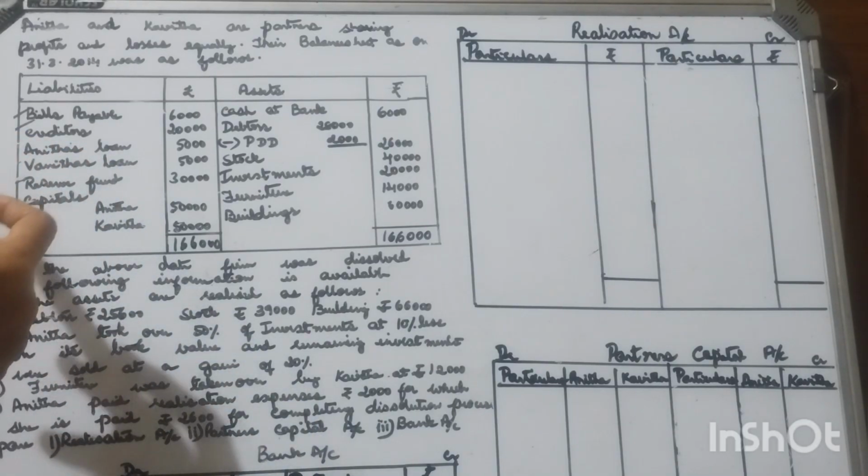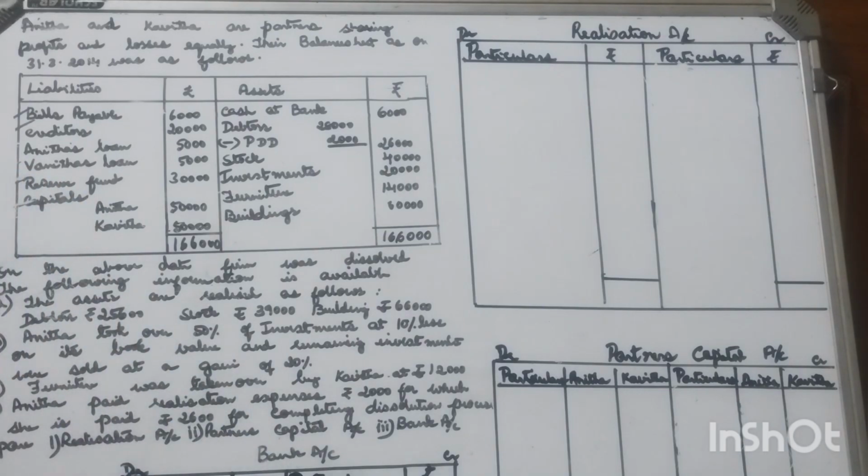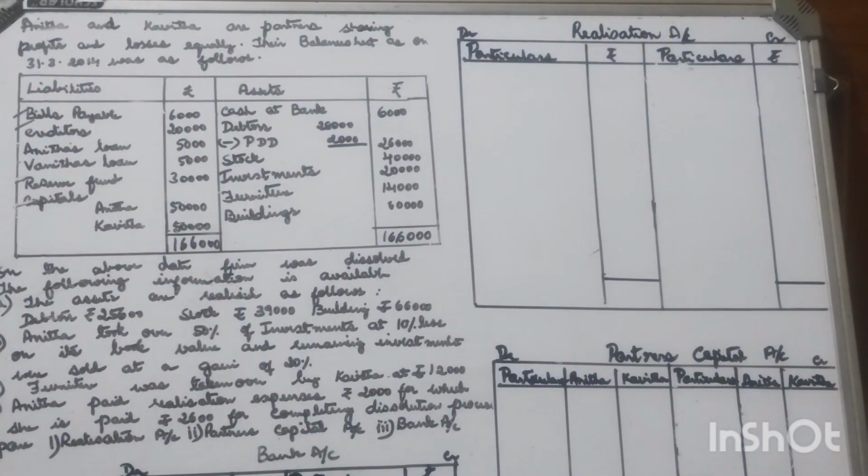Vanita is the third person. Vanita's loan, reserve fund, capitals are given in the question. So liabilities of the firm have to be credited to realization account. Here we need to prepare realization account, partners capital account as well as bank account.